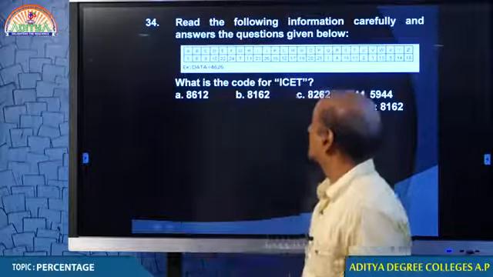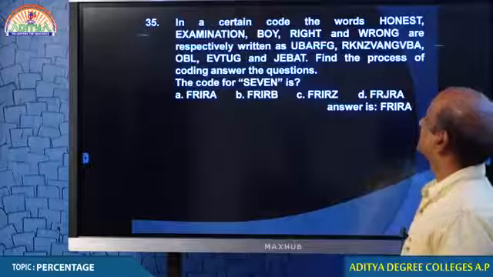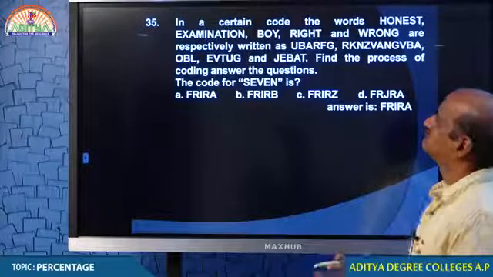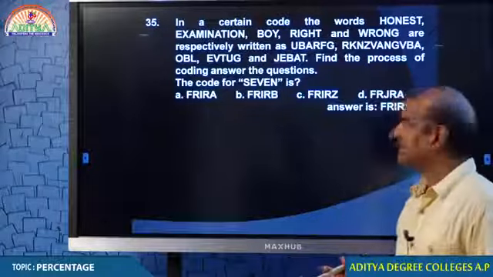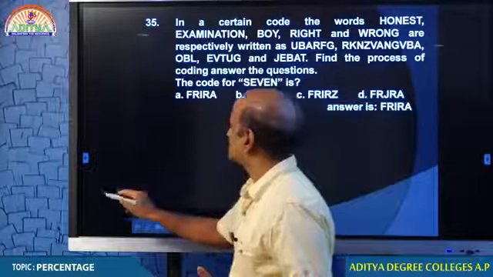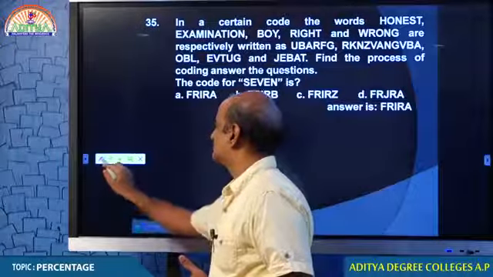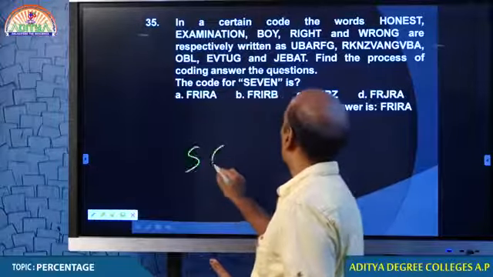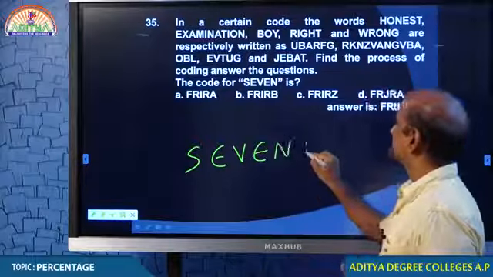Next one, question number 35. You can do it, because every letter is already given by the examiner only. Then what do you bother about? Because you need to get the value for 7. It is not very difficult because almost every letter is given to you. Now we need to get 7. How? What is the code for 7?